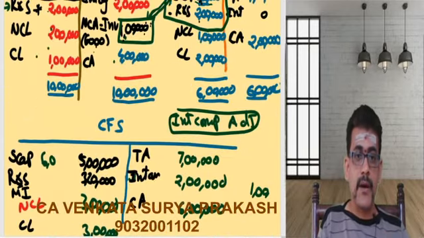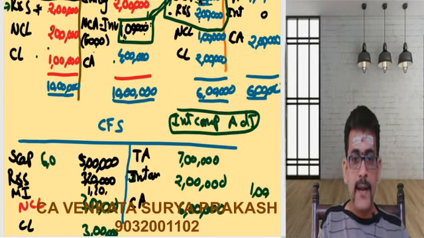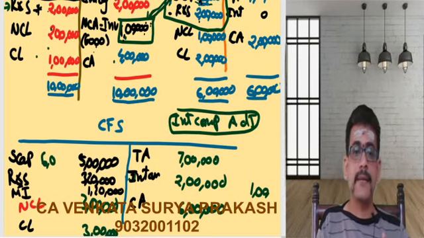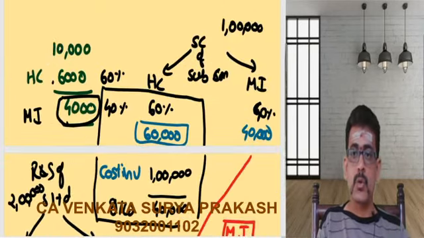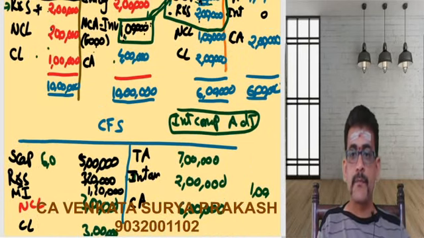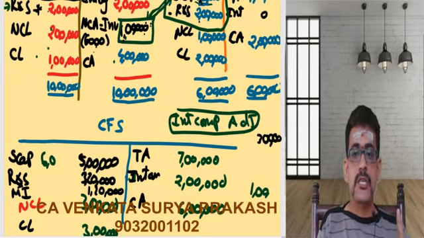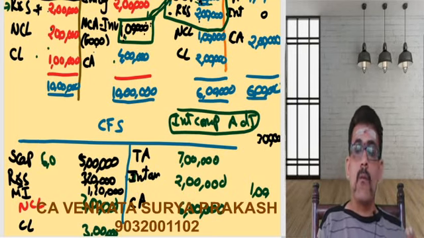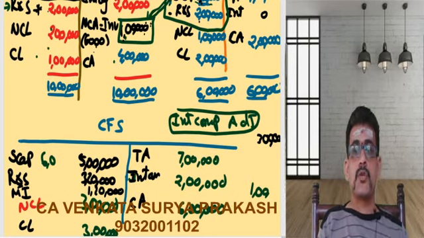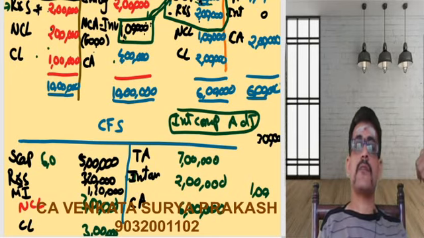So indirectly, what is this 1,20,000? Holding company is also getting 1,20,000. So what is the share capital and reserves of the subsidiary company? 1 lakh plus 3 lakhs. Total share capital and reserves is going to be 3 lakhs. Now this 3 lakhs we are breaking up into three different segments. One is going to cost of control. So of this 1 lakh, 60% has been transferred to the cost of control.